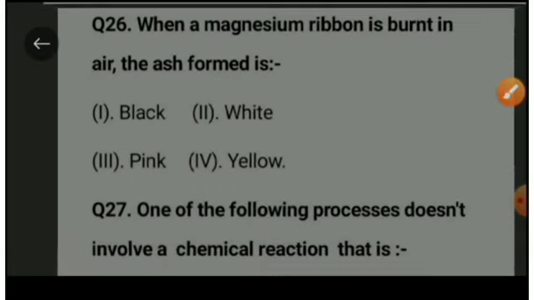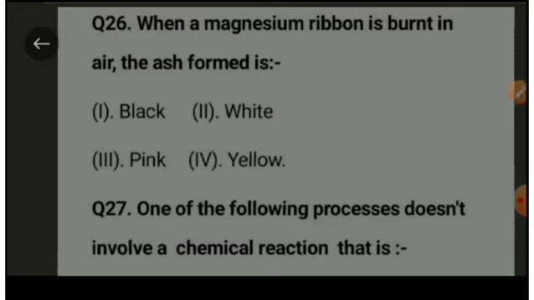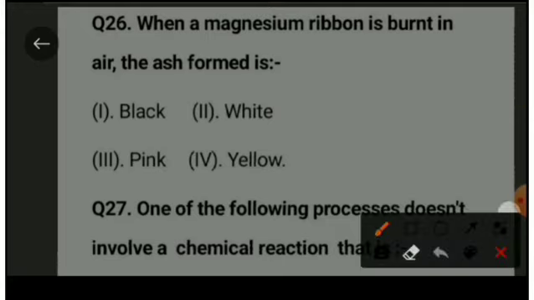Next question is, when a magnesium ribbon is burnt in air, the ash formed is, option A is black, option B is white, option C is pink, option D is yellow. The right option is option B, that is white.